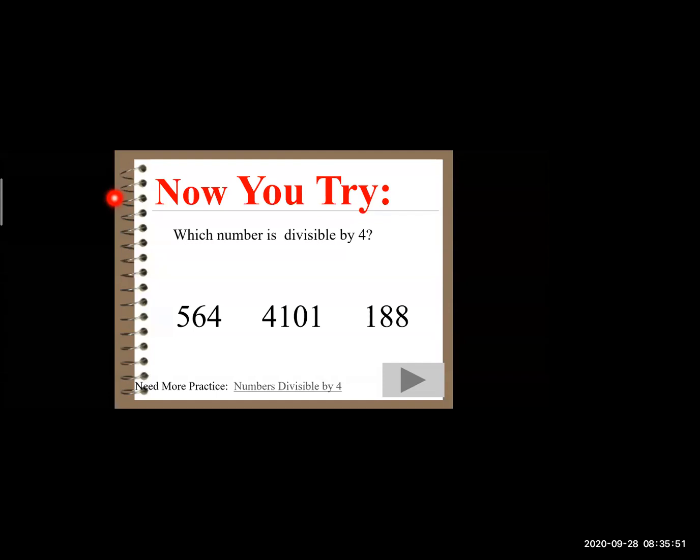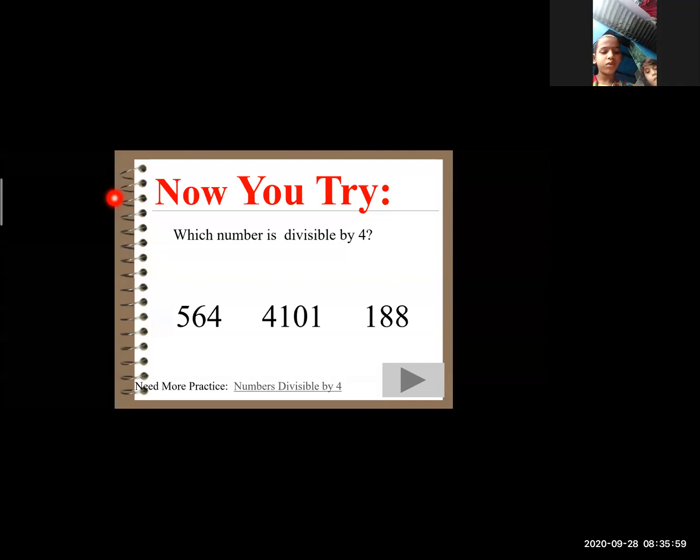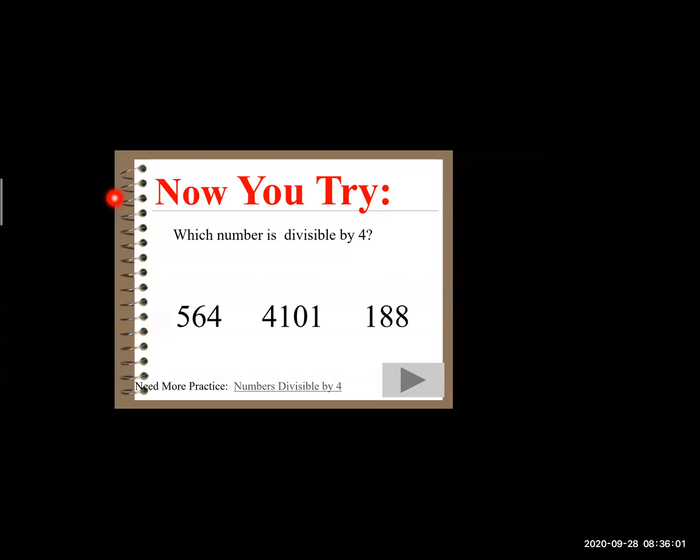Whereas in 4101, the last two digits are 0 and 1, which is not divisible by 4. Therefore, 4101 is not divisible by 4. So, what is the answer to my question? Which number is divisible by 4? 564 and 188. Very good. Now you're clear with this test, isn't it?